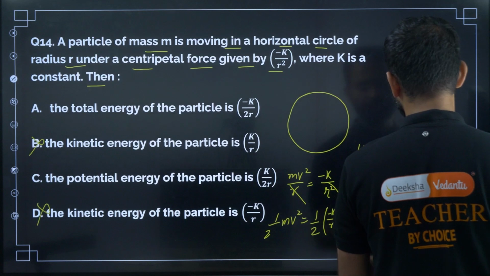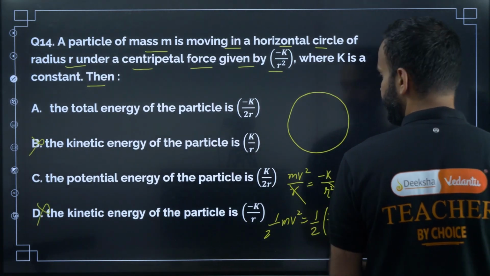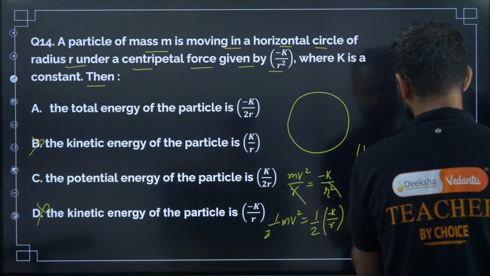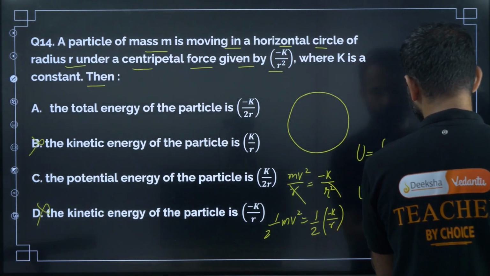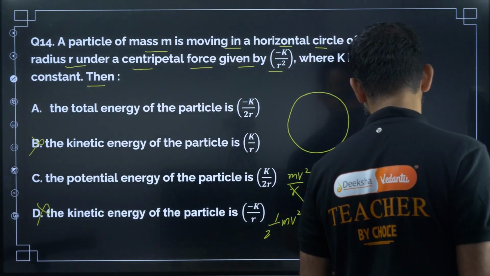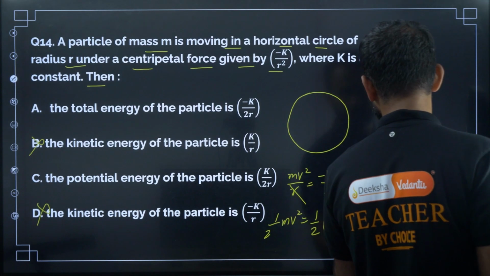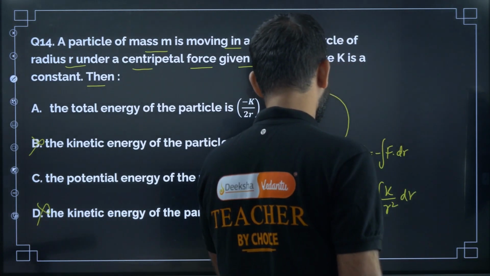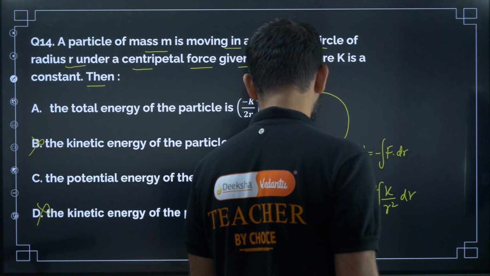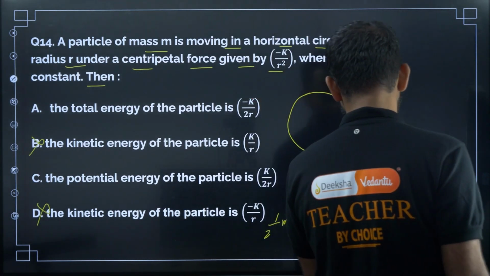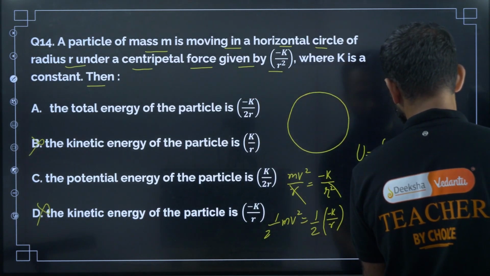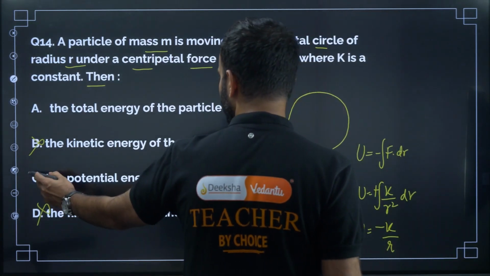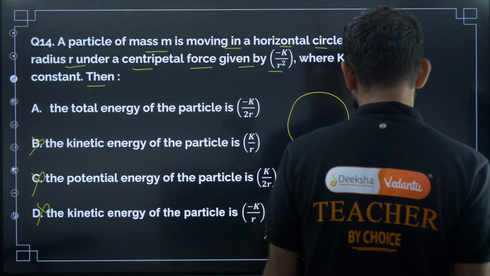Sorry, this will be minus F dot dr. So minus, k divided by r square into minus, that will be plus dr, right? So now the potential energy U is equal to minus k by r, right? Minus k divided by r. So the potential energy is wrong, right?